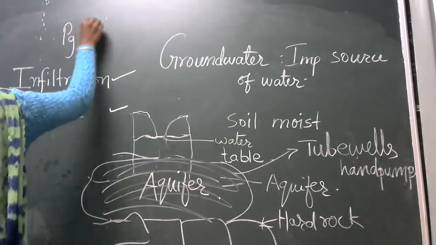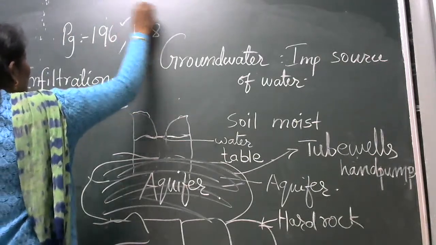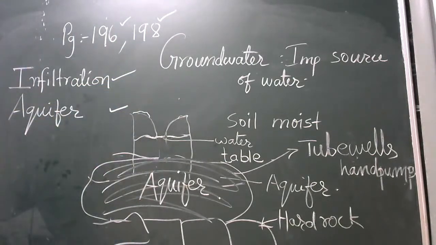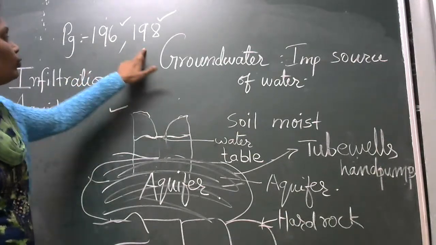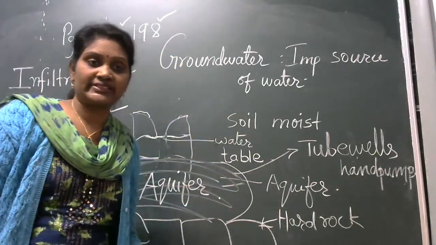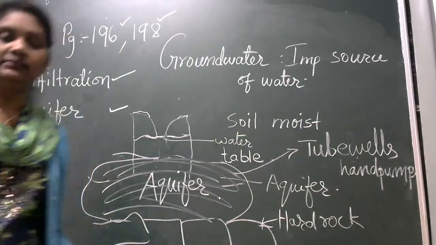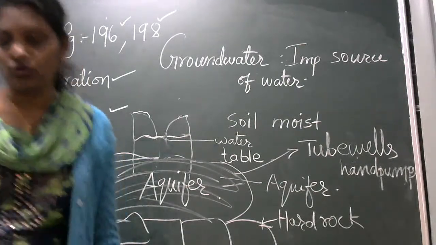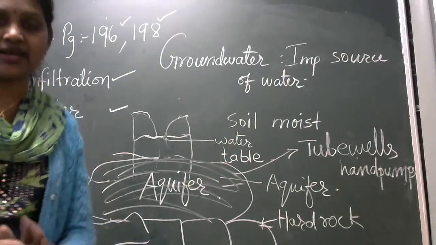Both you have to draw. Understood? One is the water cycle and the other one is the groundwater. और आपको नहीं समझा है तो पूछना है. ओके?